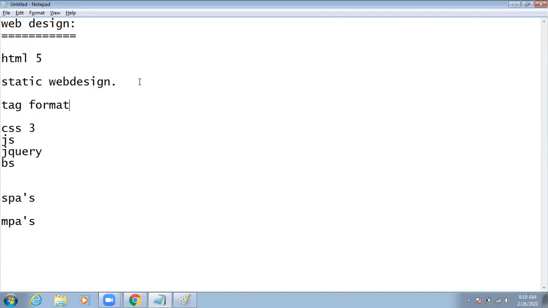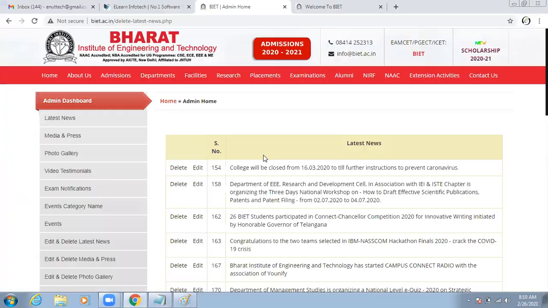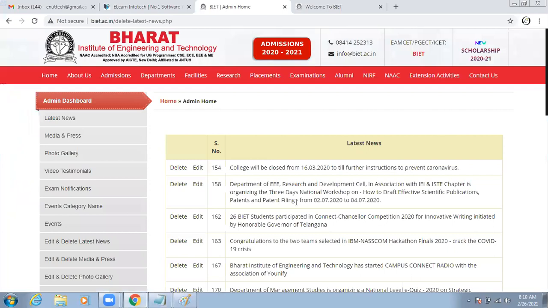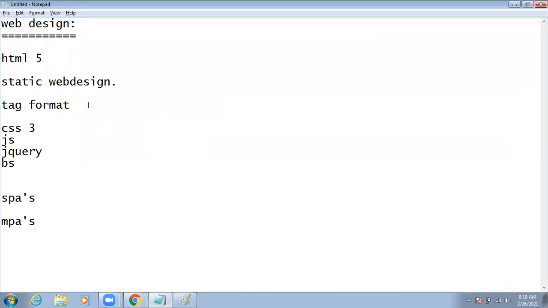If you want to display an image, you have to write some tag. If you want to display a table, again you have to use some tag. For example, you can observe here we have a table. To display this table, we write some HTML code with the table tag. Here we have an image, and to display it we compulsorily have to use the image tag. That means each and everything should be in tag format. If you want to write anything, you have to use some tag. So that is the overview of HTML.